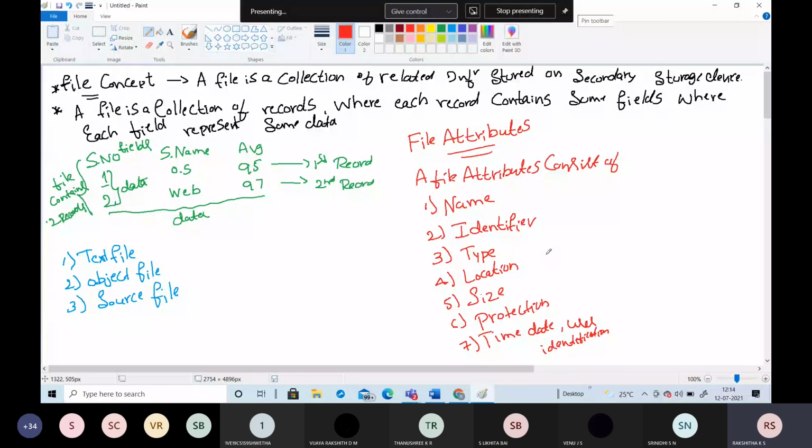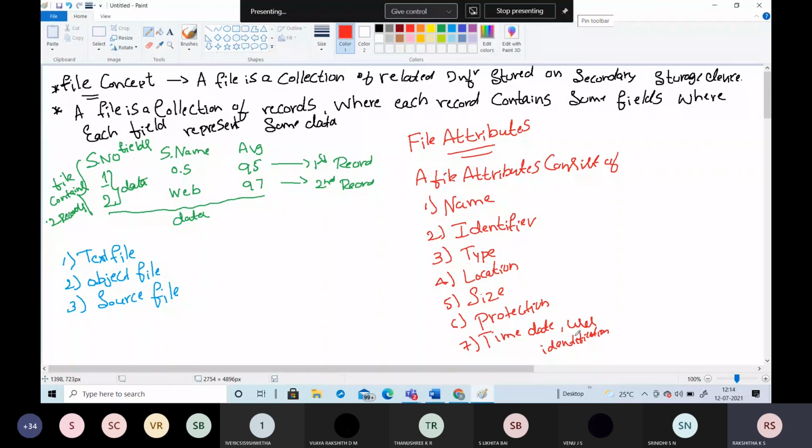Coming to the last file attribute, that is the time, date, followed by the user identification. This information may be kept for creation as well as the last modification and the last use. So this is one advantage: it can be used for protection, security, and monitoring purposes.